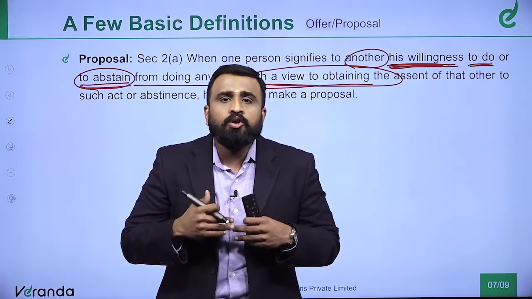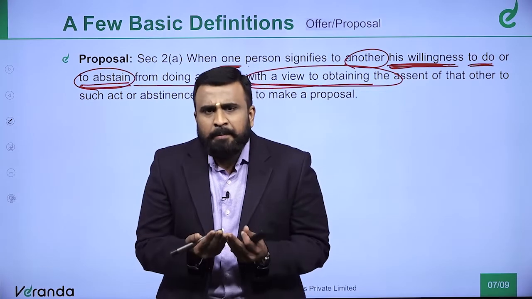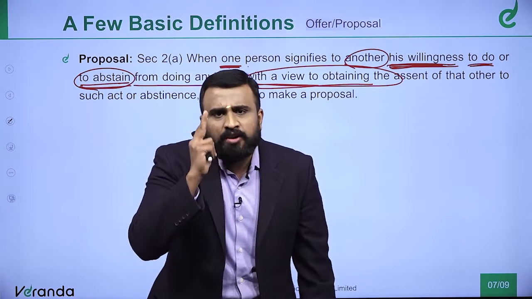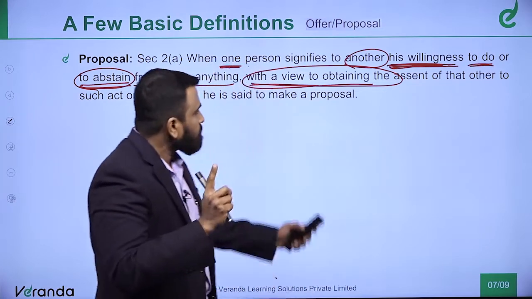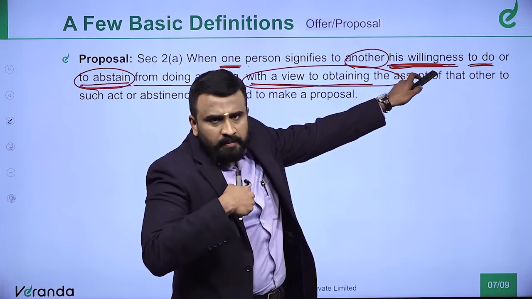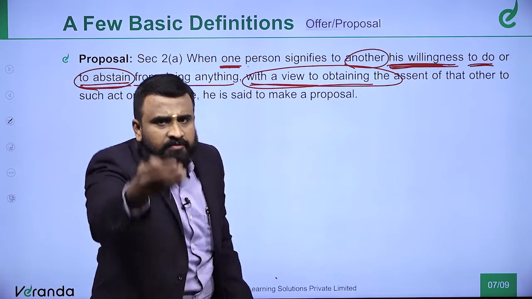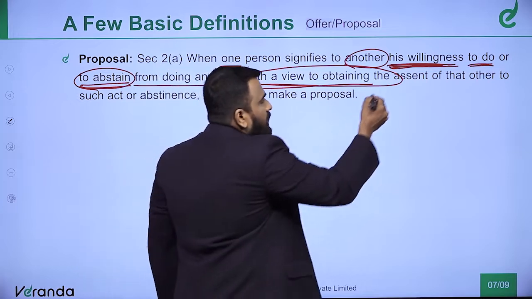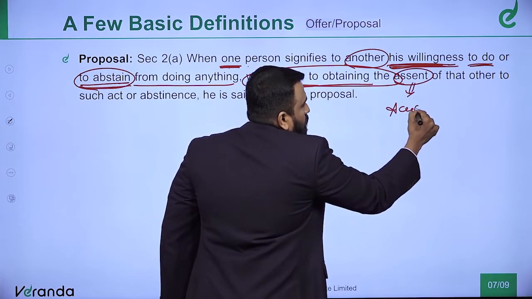So you should know whom you should ask. To put it very simply, there are two important things in an offer: one, the willingness of the offerer, and two, the intention to receive the assent. Assent means acceptance, right?